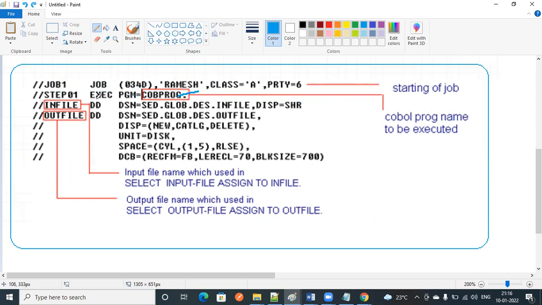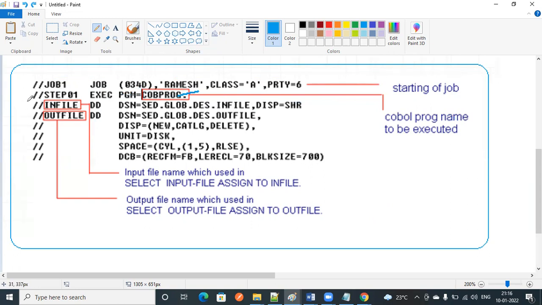So step one, what are we doing? Step one, execute. EXEC is a keyword. PGM is a program, equal to the COBOL program. Suppose you have written a sample program, SAMPLE. You can give it like that.